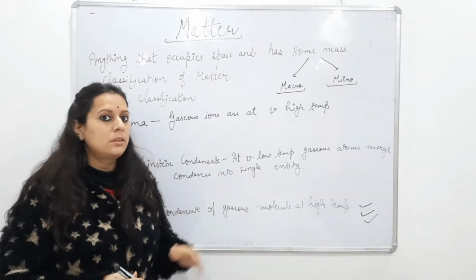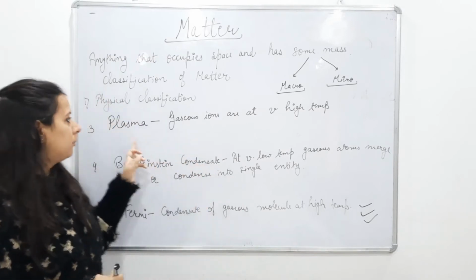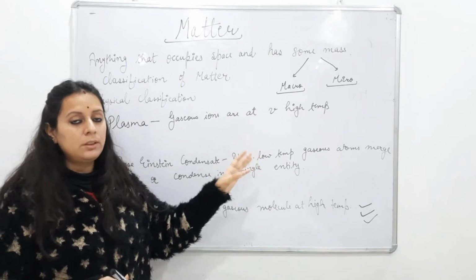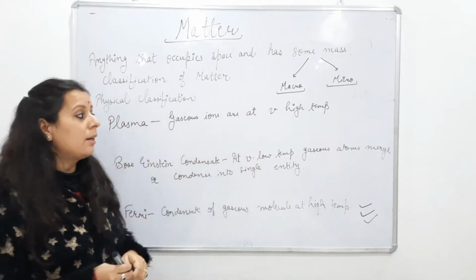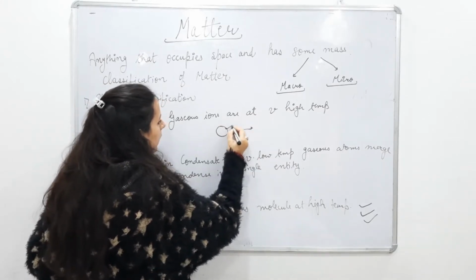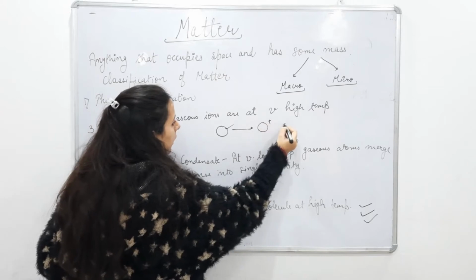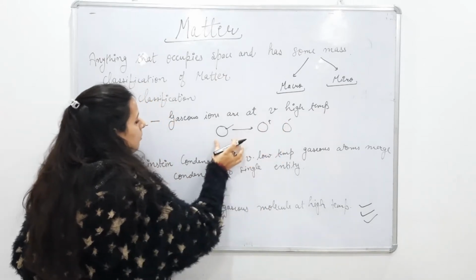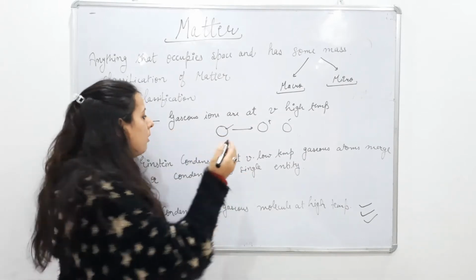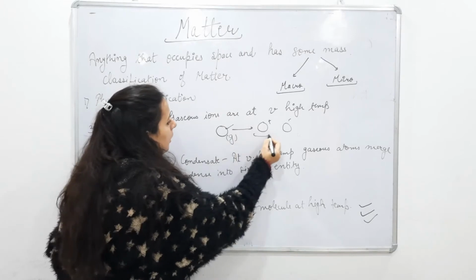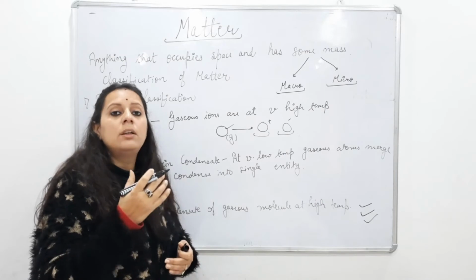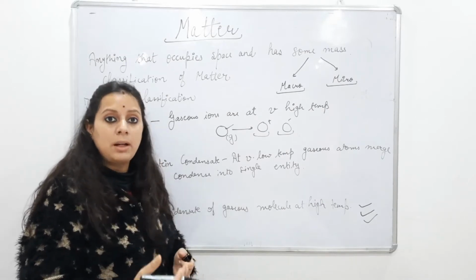So the next state of matter we will discuss is plasma. In plasma, the gaseous ions are at very high temperature. First of all, you should know what will happen at very high temperature. If you are giving very high temperature, obviously it will lose or gain electrons. It will convert into cation or anion. So at very high temperature, first of all, the atom will convert into gaseous form, and after that, it will convert into ions, and these ions are known as plasma. They form a fourth state of matter, that is plasma.